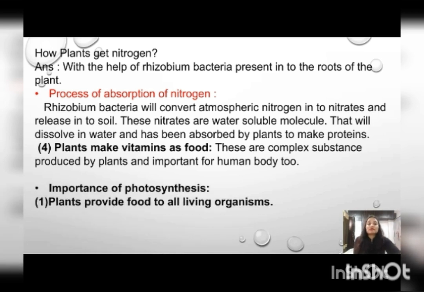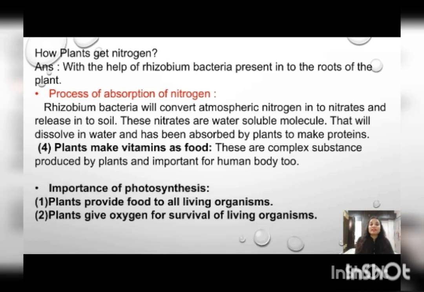Next is the importance of photosynthesis. There are two importances: food for all, since it gives food to all living organisms, and oxygen for their survival. Food to all living organisms: we have one question. Carnivores do not require any kind of plant, but carnivores require herbivores. If herbivores are not there, then what will they eat? So indirectly they are dependent on plants, and plants cannot survive without photosynthesis.